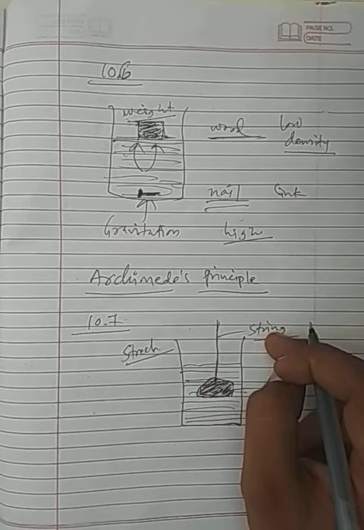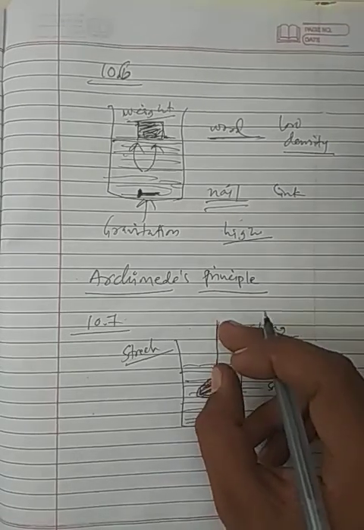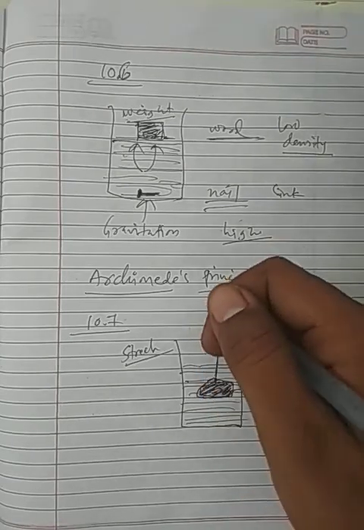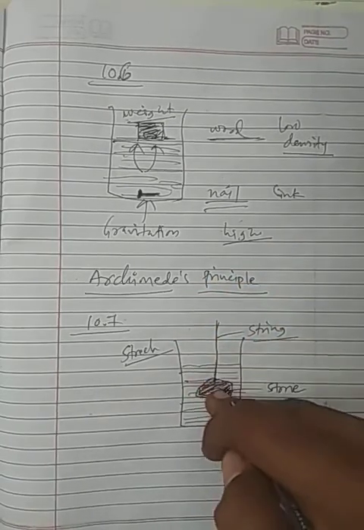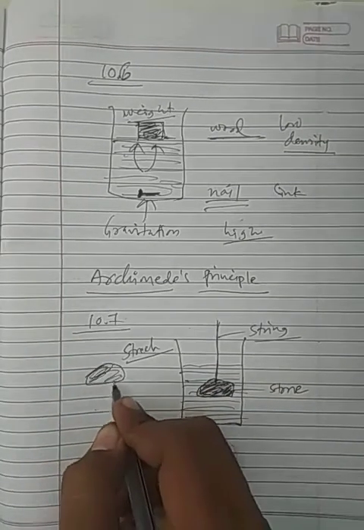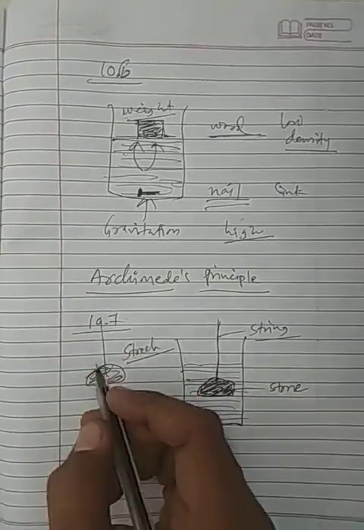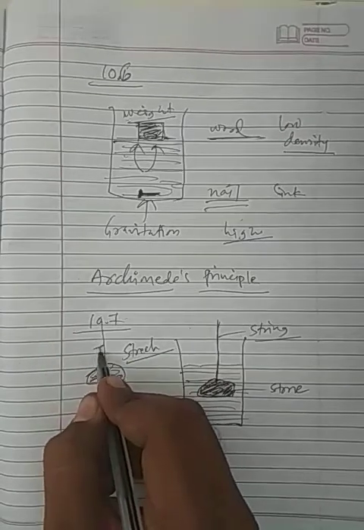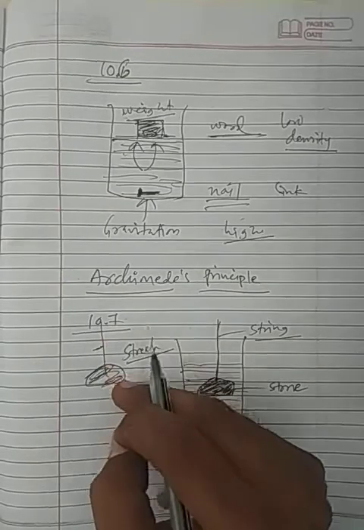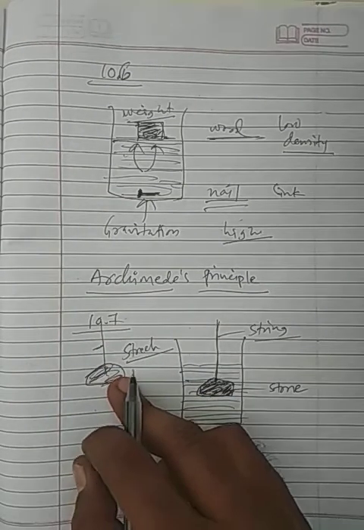When you attach this string to the stone and you are not sinking it into the water, if you keep it outside the water, you will observe that there is some stretching, or an increase in the length of this string due to the weight of the stone.